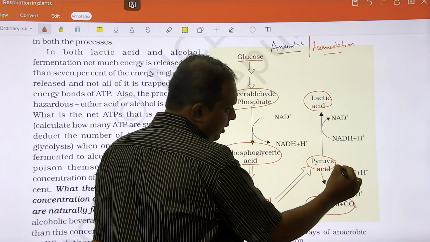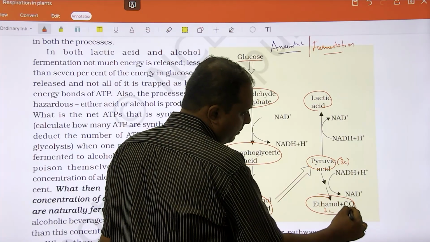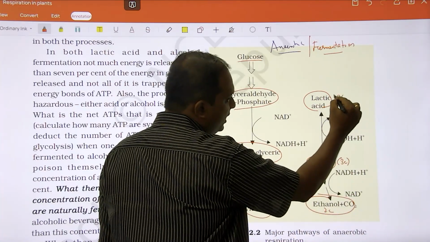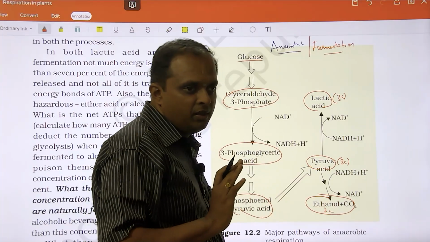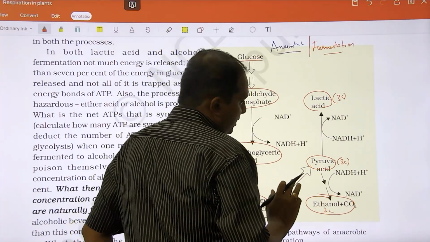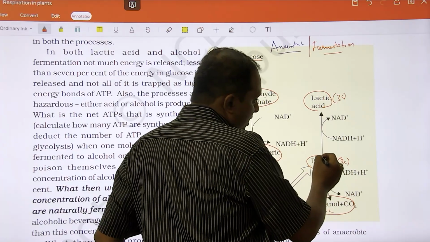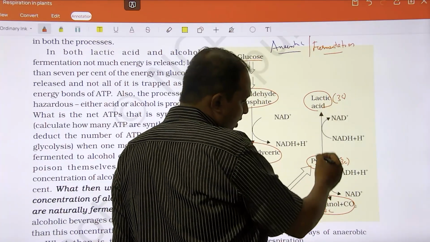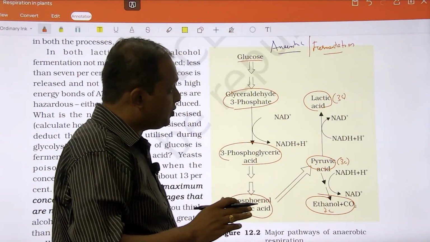Pyruvic acid is how many carbons? 3 carbon. And ethanol? 2 carbon, so 1 carbon is released as CO2. In lactic acid, the 3 carbons of pyruvic acid and the 3 carbons of lactic acid match. Clear? You would have noticed that a pyruvic acid in an organism can either become lactic acid or become ethanol. Not that a single pyruvic acid can become both. So this is what is called fermentation.